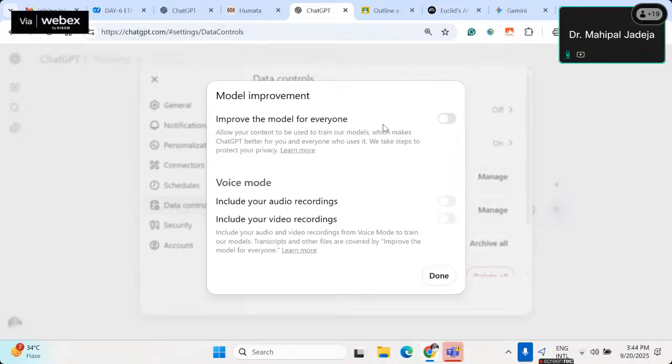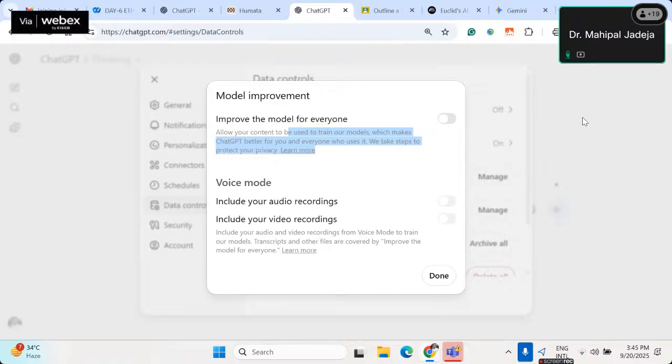You can read over here that it allows your content to be used to train our models, which makes ChatGPT better for you and everyone who uses it. But it's up to you. If you are sharing some personal or sensitive information, then it's better that you keep this particular option turned off, so that whatever you discuss remains private. So that's the idea of it.